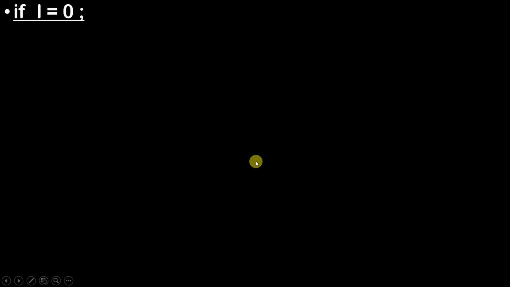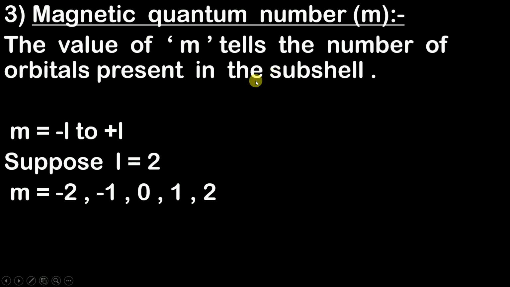In this magnetic quantum number, I have divided it into 4 basic cases, and these 4 basic cases are going to help you understand the complete magnetic quantum number. Now don't worry, those cases are very small and very easy, so there is nothing to worry about. Let's understand the first case.